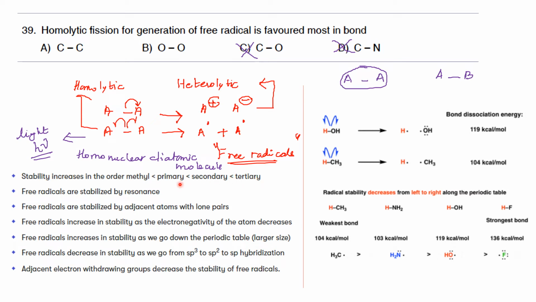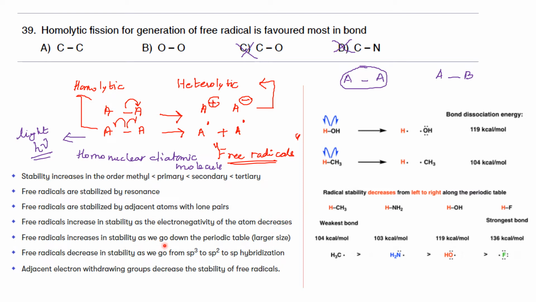Another factor which increases the stability of a free radical is the phenomenon of resonance. If resonance is possible, that can increase the stability. Similarly, an atom with a lone pair adjacent to the free radical can also stabilize it. Electronegativity has an inverse effect: when the electronegativity of the atom increases, stability decreases.